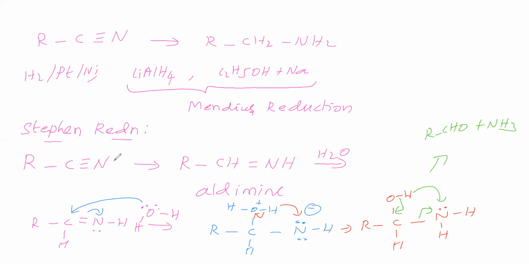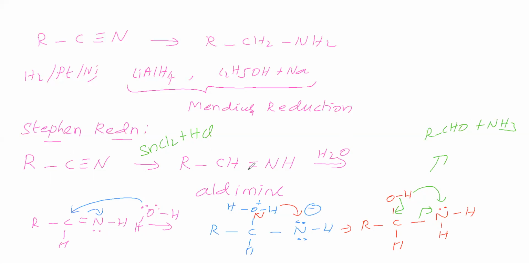Therefore, cyanide is taken for partial reduction. What is the reducing agent for partial reduction? Stannous chloride in acidic medium, that is, stannous chloride plus HCl.